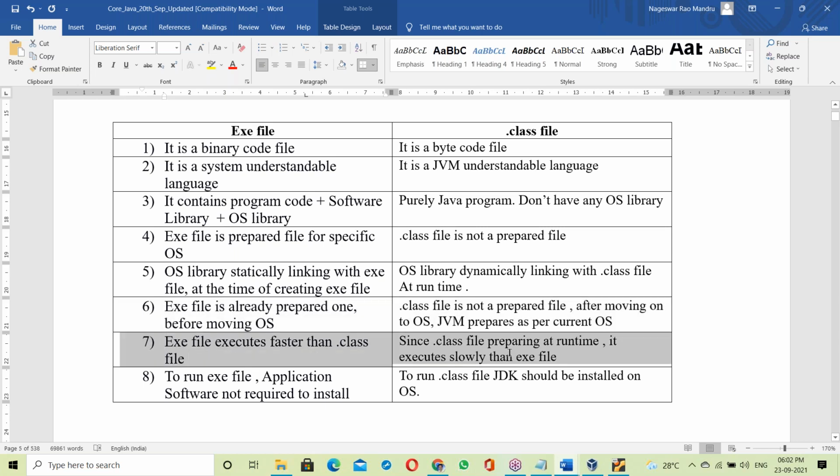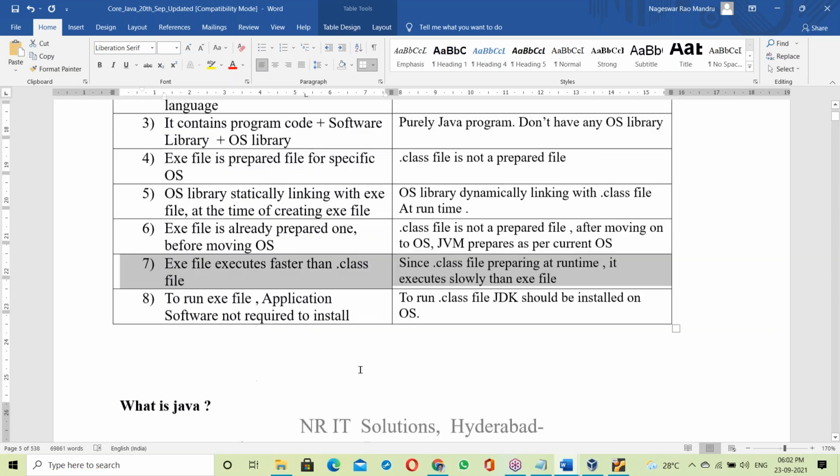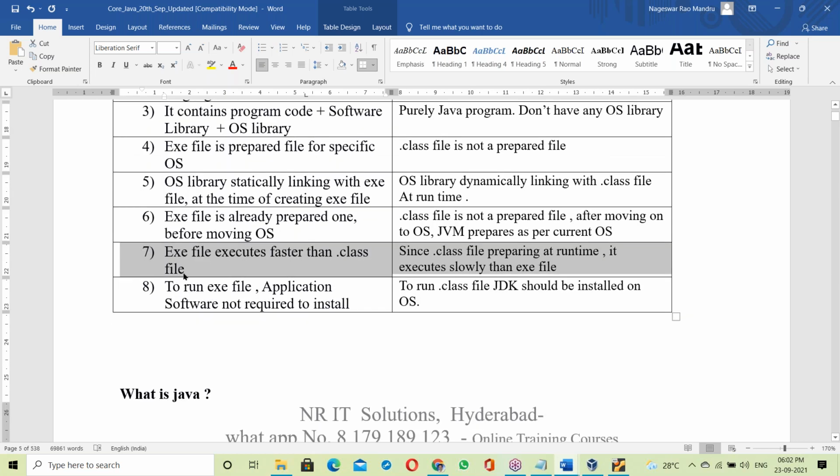Next difference. An exe file executes faster than a dot class file. What's the reason? The exe file is already prepared. It contains binary code, which means system understandable language.